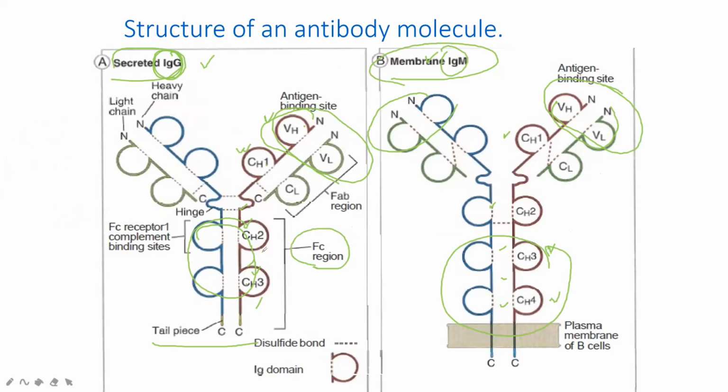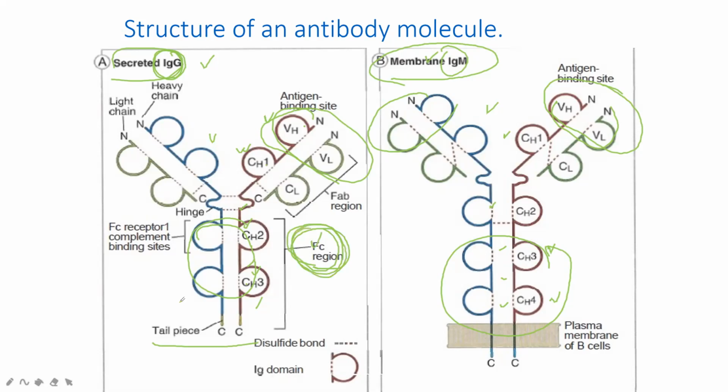IgM still has the ability to stimulate complement protein. So only these two antibodies, IgG and IgM, have the ability to activate the complement system. Only the Fc part has the ability to stimulate the complement system. Understand?